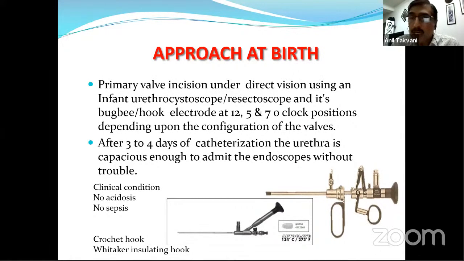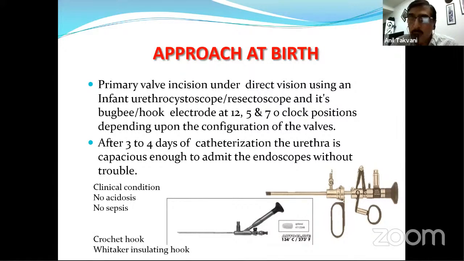Resectoscopes are generally 9.5 French. Integrated cystoscopes with offset vision are generally 7 or 7.5 French. What I have is a 7.5, 8.5 French, and then it is individual choice. Somebody uses a hook electrode, or you can use a Bugbee, and according to the configuration of the valve, you can incise the valve at 4, 8, and 12, or 5, 7, and 12.